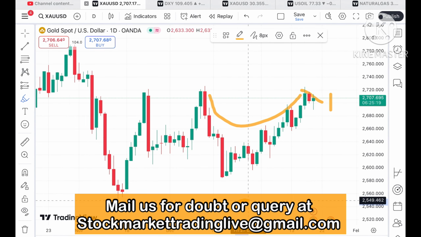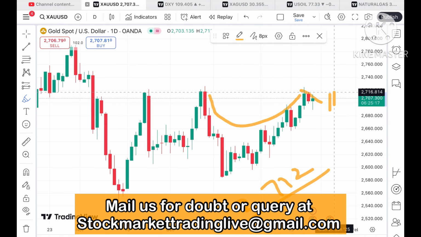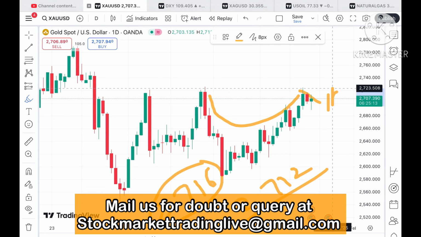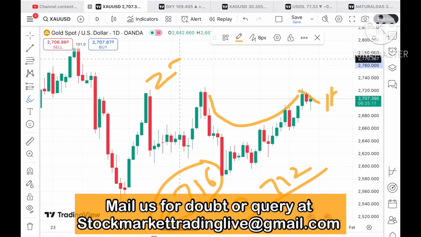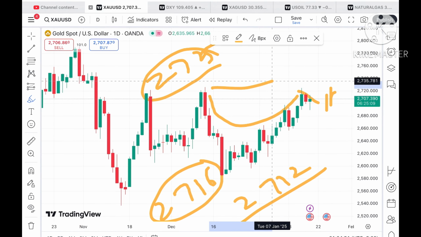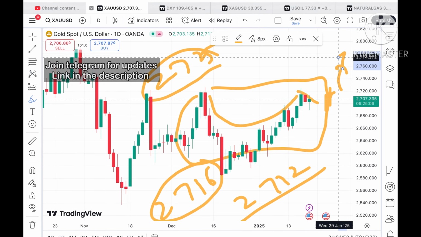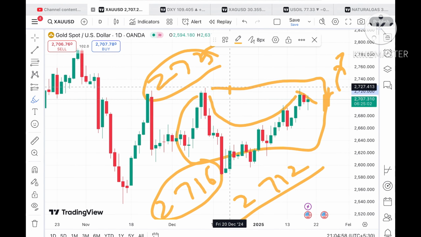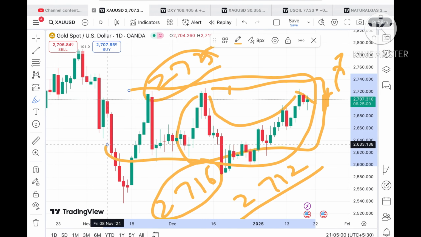So chances of touching a level of 2712 will be there, and after that it can touch a level of 2716. Once the price moves over this level, a probability of going above a level of 2725 will be there, and then there will be a zone breakout, so further upside movement we can see. Once it starts going up to 2726, we can see a zone breakout.